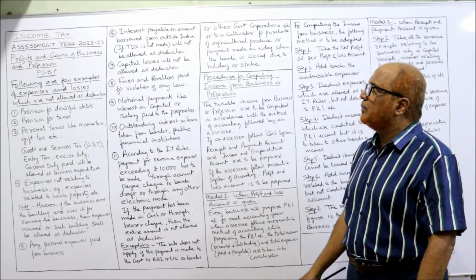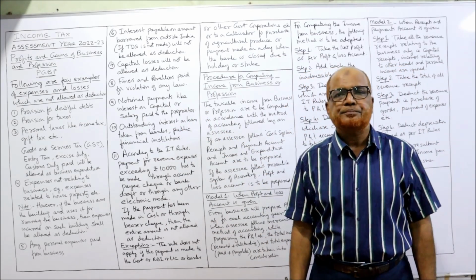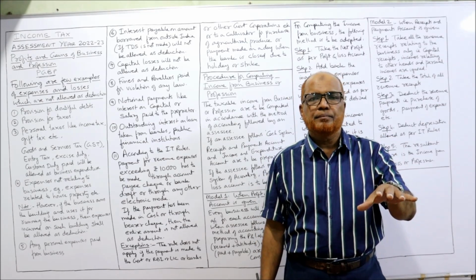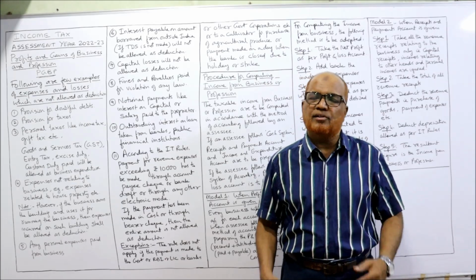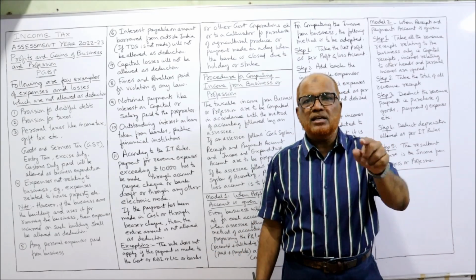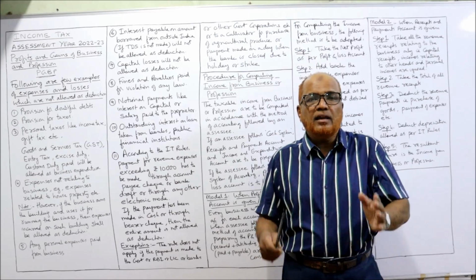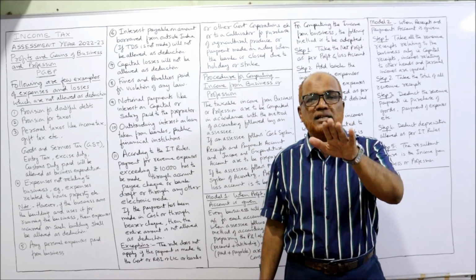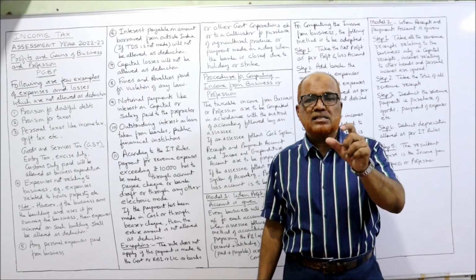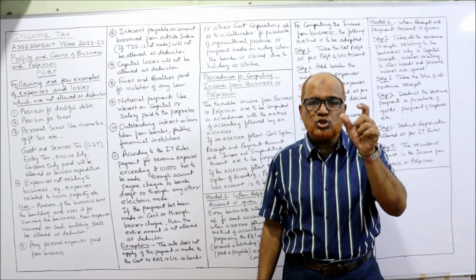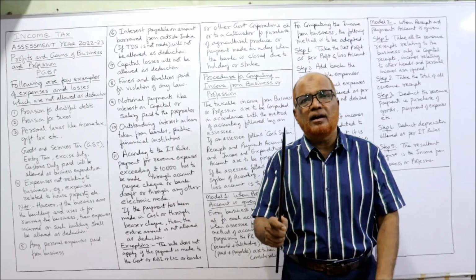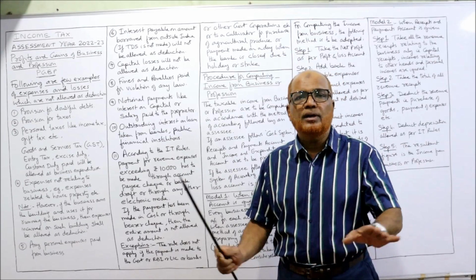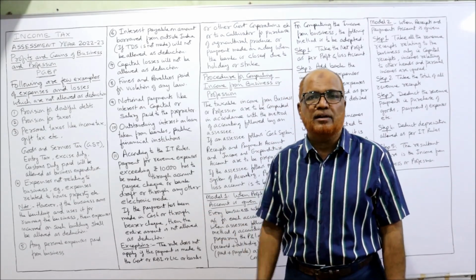Next one, interest payable on an amount borrowed from outside India. Income Tax Act says if money is borrowed in India, then interest paid or outstanding interest will be allowed as deduction. But if money is borrowed outside India and interest is payable outside India, the Income Tax Act says TDS should be deducted. Tax deducted at source, TDS should be made before paying the interest outside India. If TDS is not deducted, no deduction will be allowed for interest paid outside India.